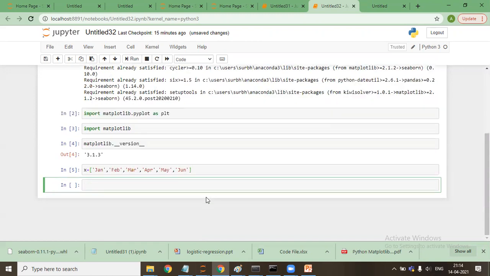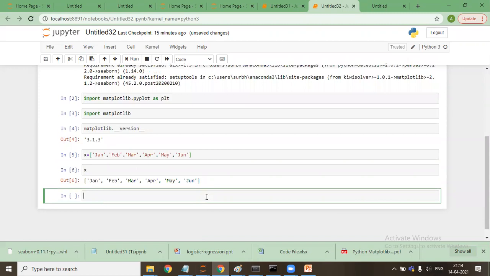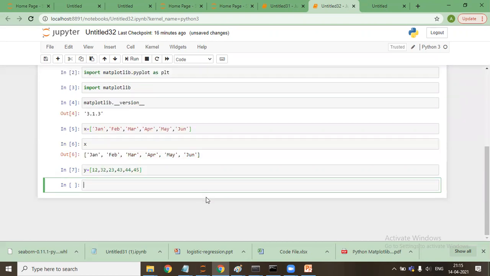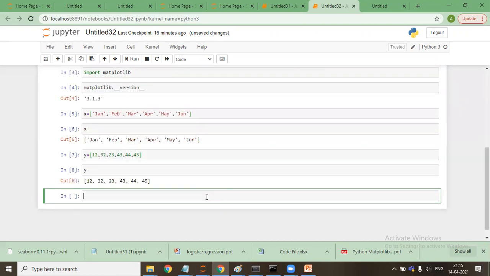I'll define a variable, x is equal to Jan, Feb. If I say shift enter, this is a list. It says x is the month. I'll say y, 6 values: 12, 32, 23, 43, 44, 45, 34. Y is a list of 6 values that we have.